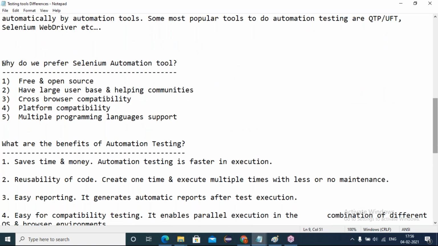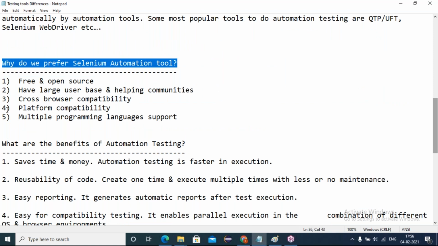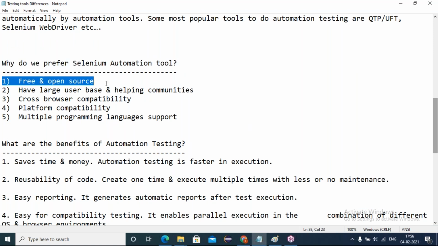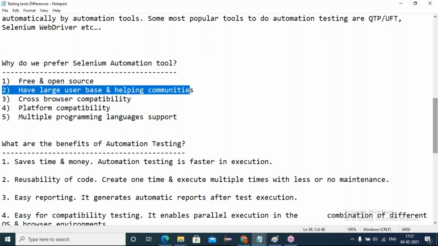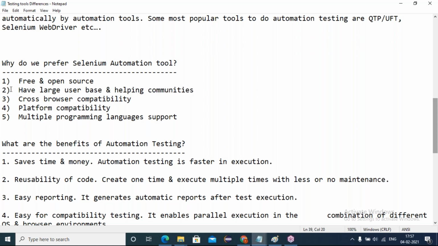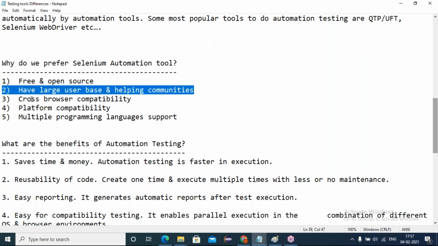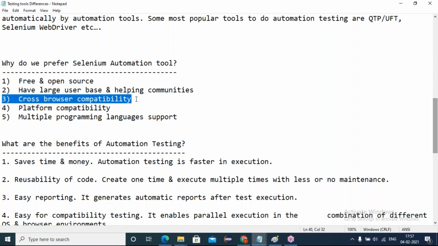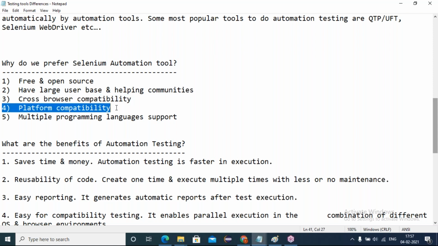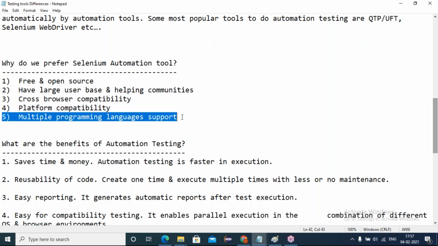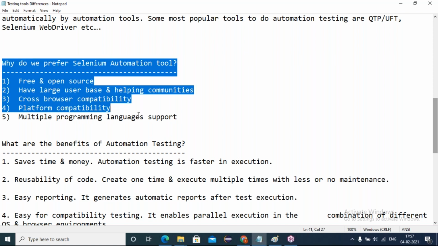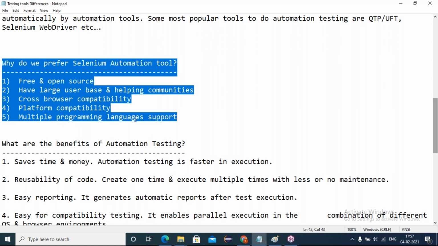Yes, see here. Why do we prefer Selenium as an automation tool? First is free and open source, a large user base, a helping community is there. Even being open source, a large user helping community is there, and cross-browser compatibility, cross-browser testing, cross-platform testing, and multi-programming language support. Everything is user friendliness. That's why we prefer Selenium to automate web applications.